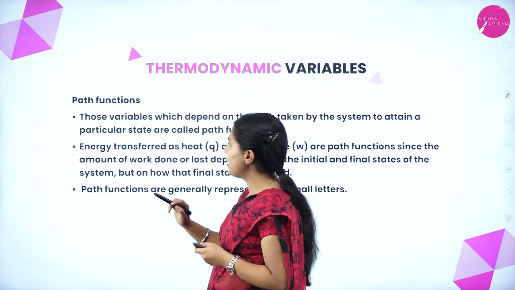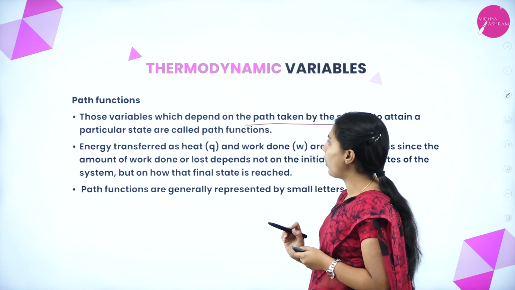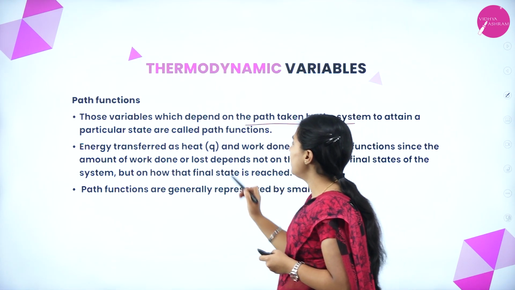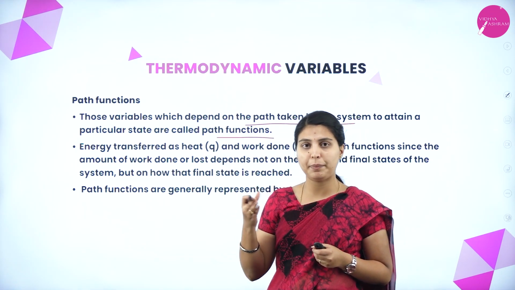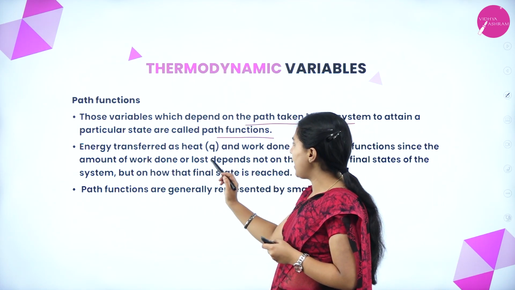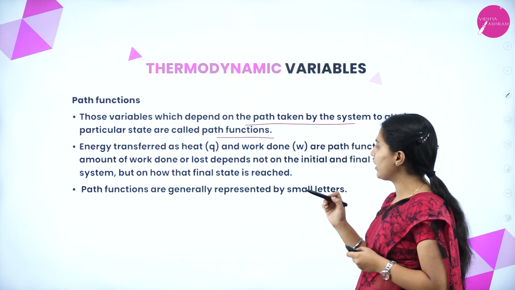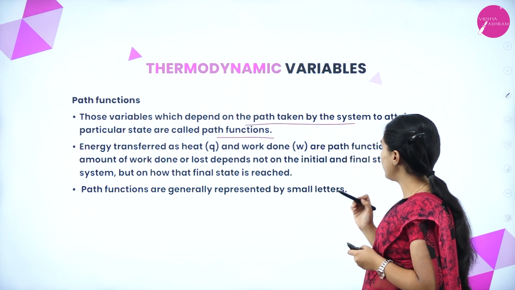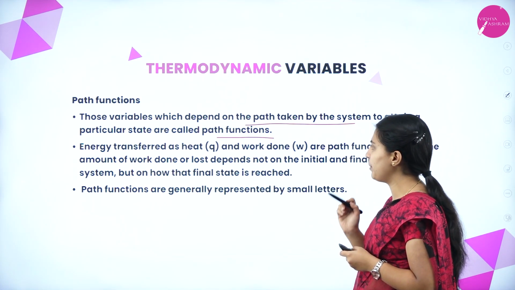Next, path functions. Those variables which depend on the path taken by the system to attain a particular state are called path functions. Path function itself shows it depends on the path to reach a particular state. Energy transferred as heat and work done are path functions, since the amount of work done or lost depends not on the initial and final states of the system, but on how that final state has been reached.